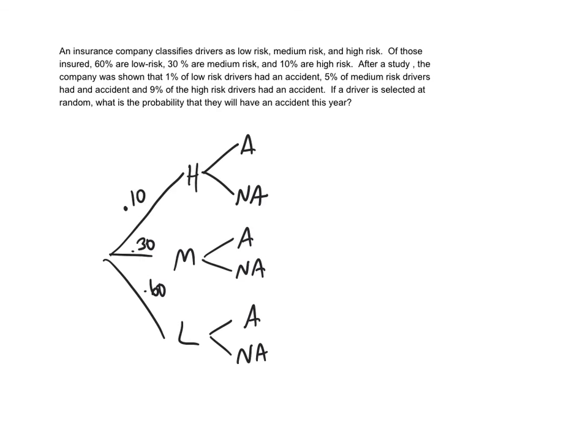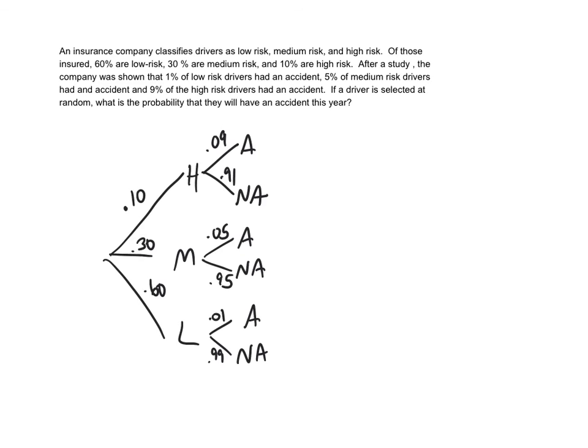It says if you're a high-risk driver, there's a 9% chance you'll be in an accident, which means there is a 91% chance you won't. If you're a medium risk driver, it says there's a 5% chance you'll be in an accident, which means there's a 95% chance you won't. 1% chance for low, so 99% chance for not an accident.